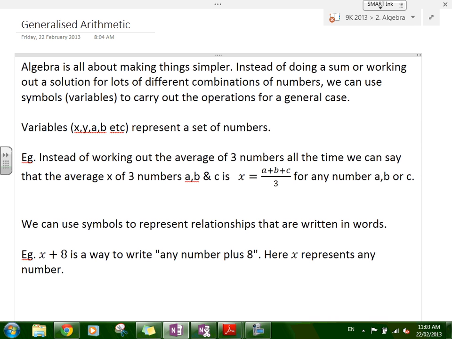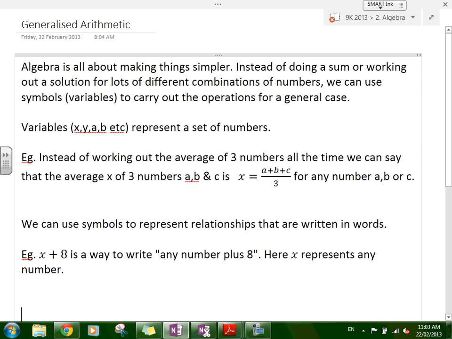I'm going to do a couple of examples, and then we'll do a little bit of work. So it's just getting you thinking in terms of patterns and in terms of linking descriptions, sentences and words. We want to link that with a mathematical explanation. So this x plus 8 is the way we describe it using symbols mathematically. This is the way we express it in English, or in just using the words that we know. Okay, so there's a link between them. The maths is describing something.